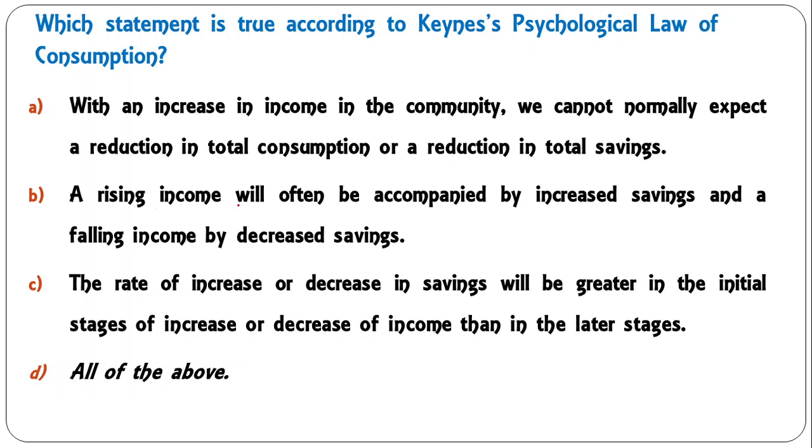This is also true. A rising income will often be accompanied by increased saving, and falling income by decreased saving. This is also true. Similarly, the rate of increase or decrease in saving will be greater in the initial stages of increase or decrease of income than in the later stages. So all three statements are true according to Keynes' psychological law of consumption. So D is the correct answer.